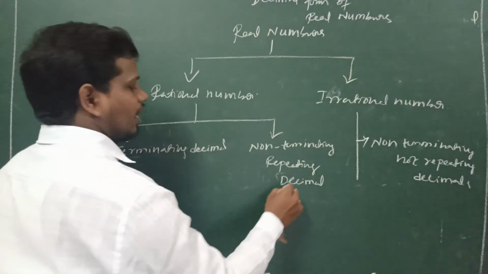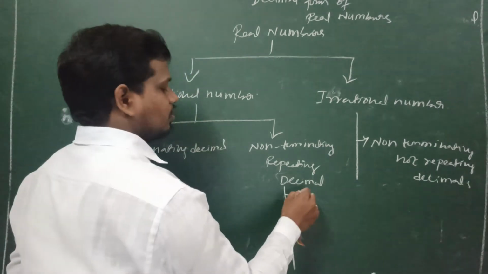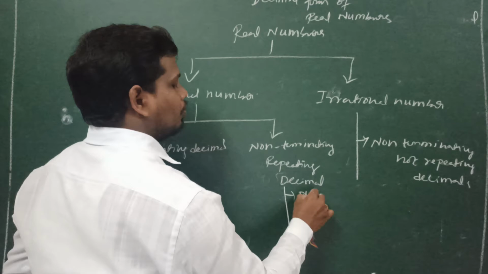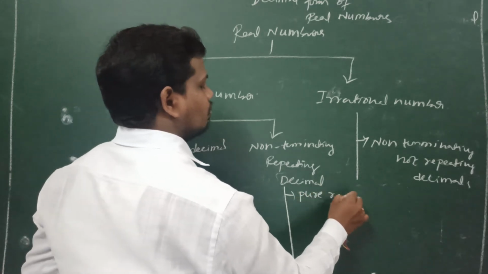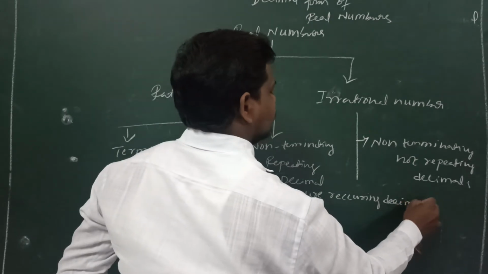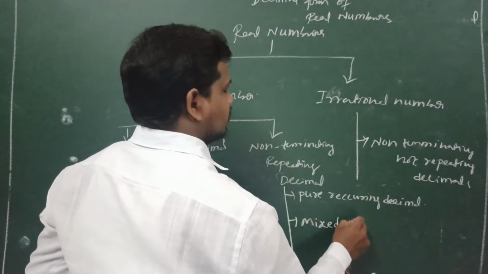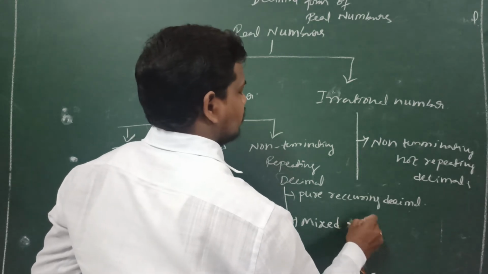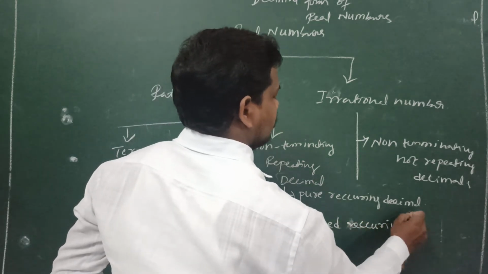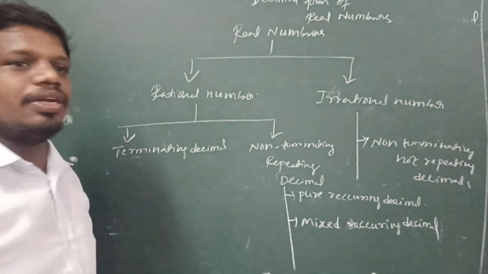Non-terminating repeating decimals are again of two types: pure recurring decimals as well as mixed recurring decimals.